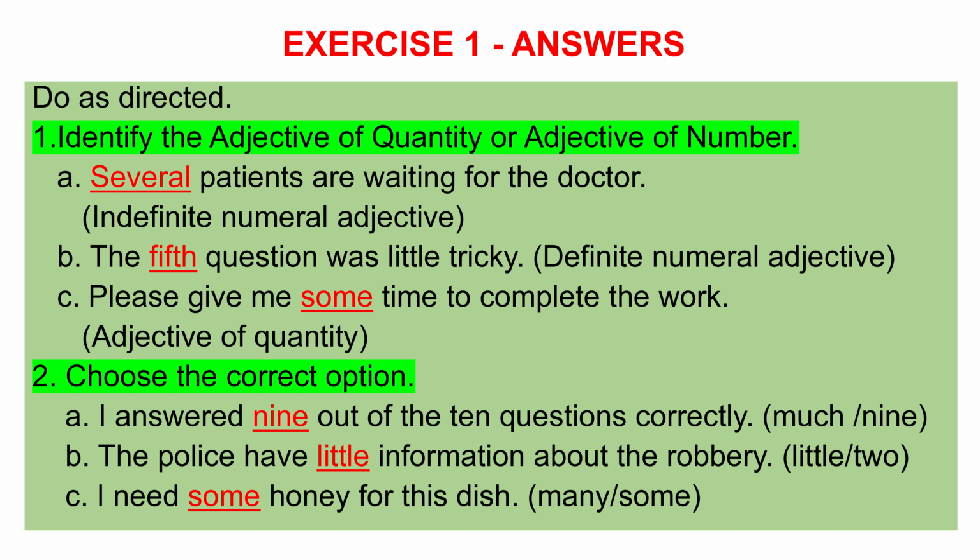Similarly, choose the correct option. Very easy. I answered 9 of the 10 questions. The police have little information. Information again is uncountable. So we used little. Some, honey. Honey cannot be counted.